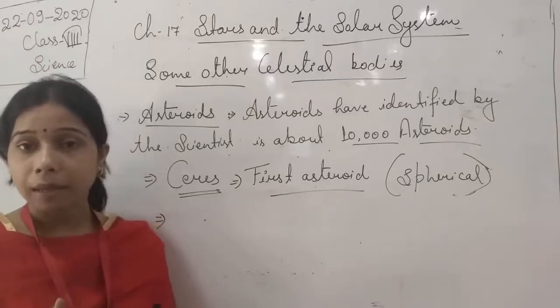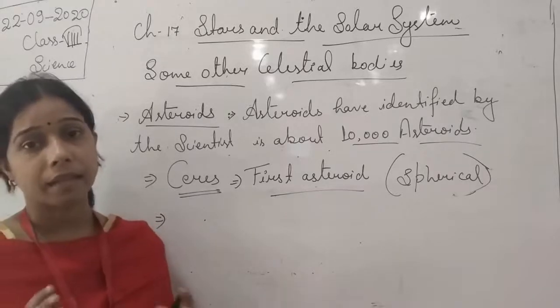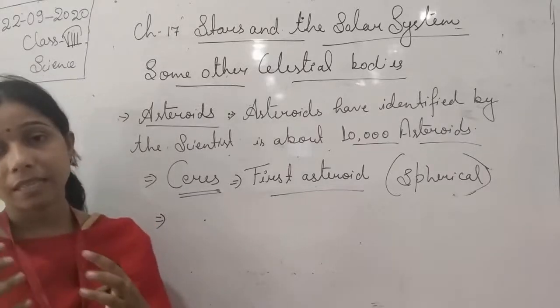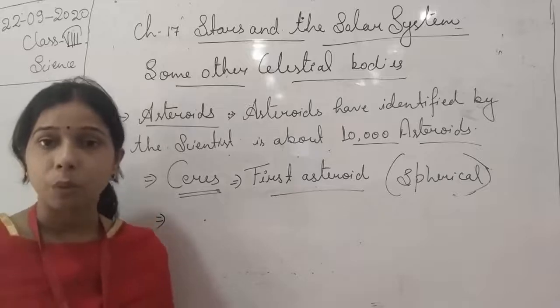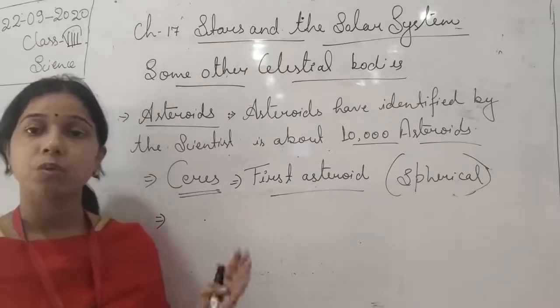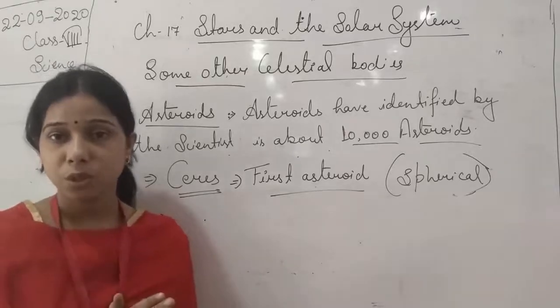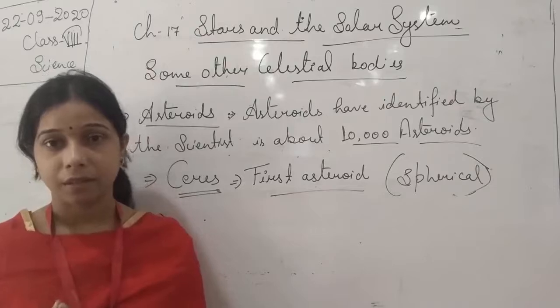So the rock particles which remain, you know that it is made up of hot gases and rock, which get these gases when they cool down, it forms the rock. Okay, and these rock particles used to collide with each other, and after collision they combine together and form the planet. Right?